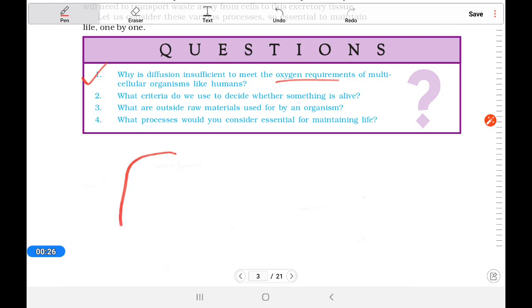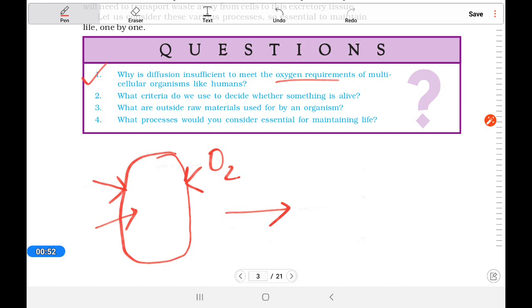We know that a unicellular organism, when only one cell is there, can take oxygen from its surface area. So respiration takes place by simple diffusion, the requirement is less, and it is taken by the surface area. But when the organism is complex and a huge number of cells are there, when trillions of cells are there in the organism, then if we take oxygen through the surface area, it will not be sufficient.